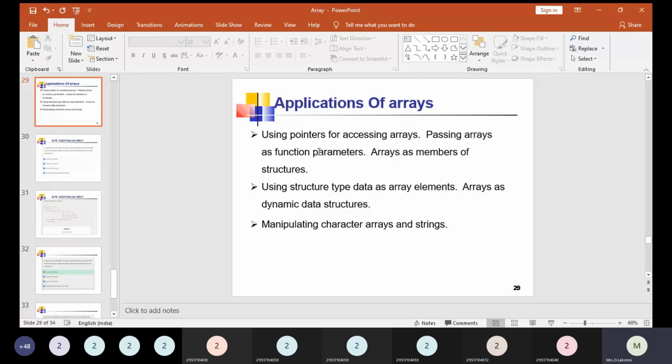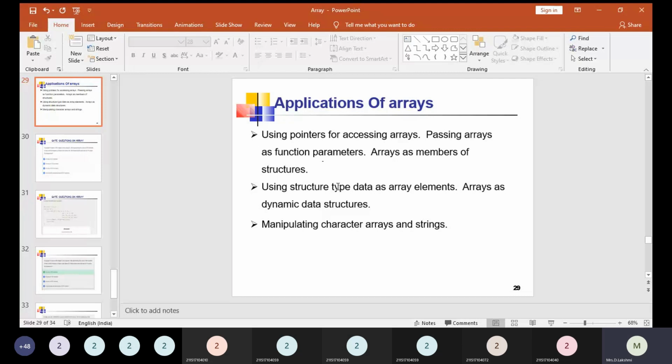Okay, so in order to overcome this drawback, we are going for an efficient, very easy to use, dynamic memory allocation, that is known as the linked list concept. Array follows static memory allocation, whereas linked list is dynamic memory allocation. Dynamic memory allocation means the size will not be known in advance.